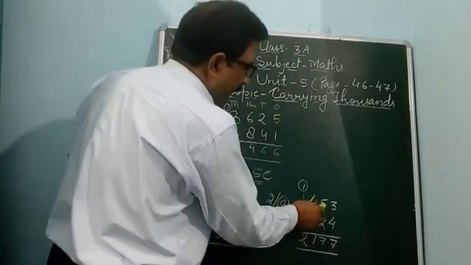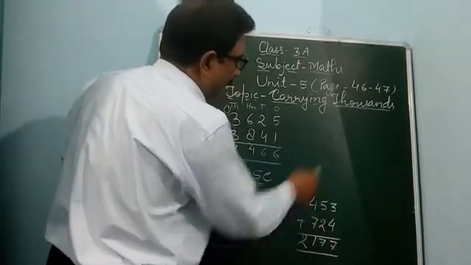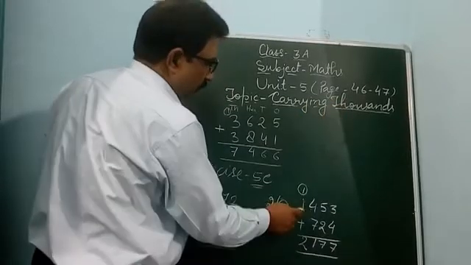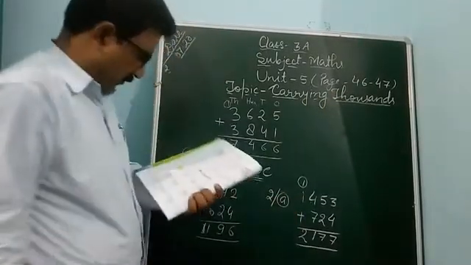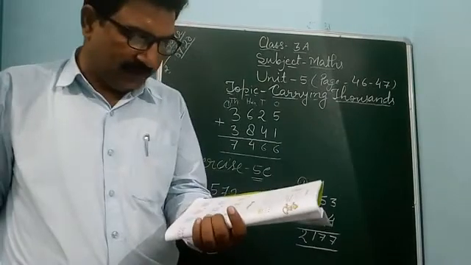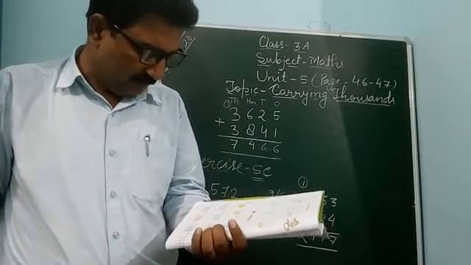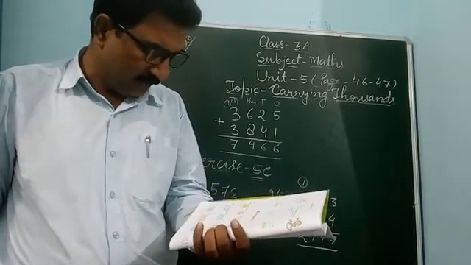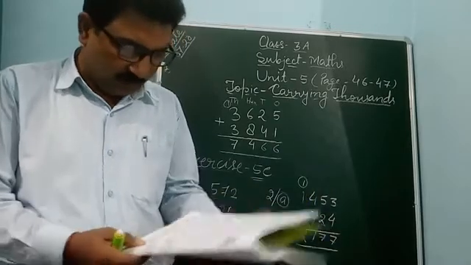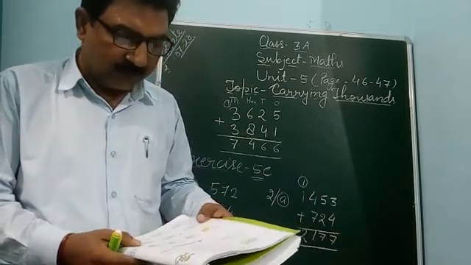So ones, tens, hundred, thousand. Thousand place as carrying thousand. So you can do question of B, C and D yourself. This is a very easy exercise, and you can complete page number 46.